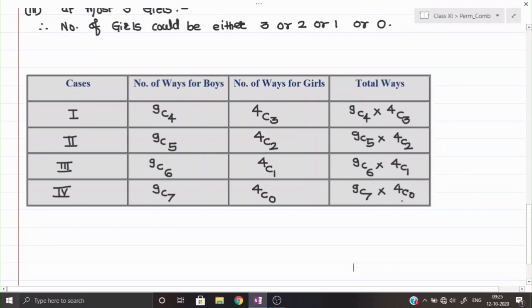Again, now see, as I told you the previous time, these two are the parts and the parts I am multiplying, right? Now the number of girls can be 3, can be 2, can be 1 or can be 0. So these are all cases: first, second, third or fourth. This can be solution number 1, this can be solution number 2, this can be solution number 3 or this can be solution number 4.